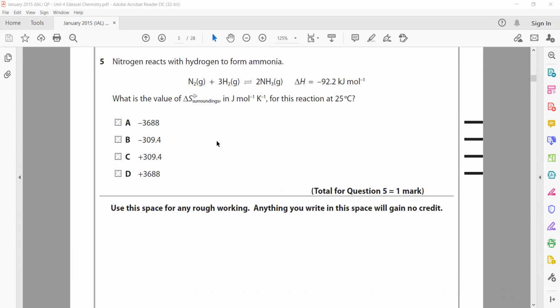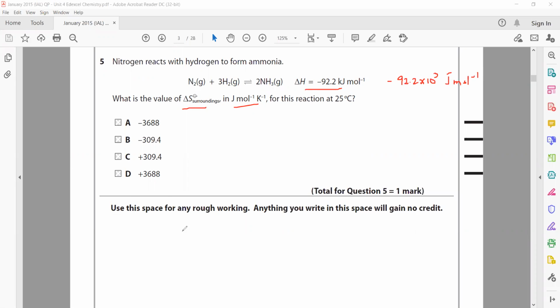Nitrogen reacts with hydrogen to form ammonia. We need the entropy of the surroundings in joule per mole per Kelvin, and the enthalpy change is given in kilojoules, so we have to convert into joules: 92.2 into 10 to the power 3 joule per mole.